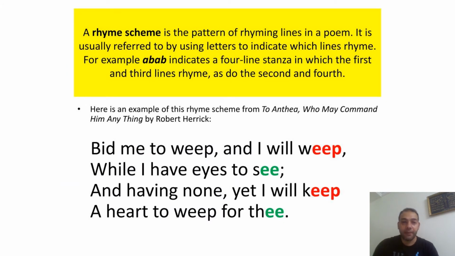A rhyme scheme. It's the pattern of rhyming lines in a poem. It's usually referred to by using letters to indicate which lines rhyme. For example, A, B, A, B. It indicates a four-line stanza in which the first and third lines rhyme and so do the second and fourth. Okay, we have here an example.